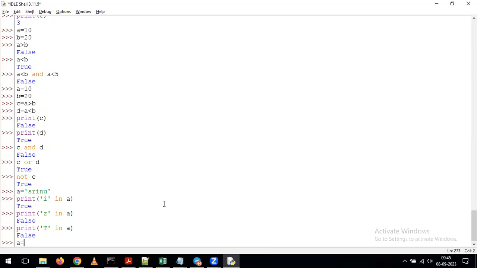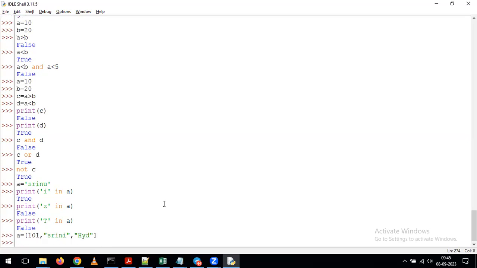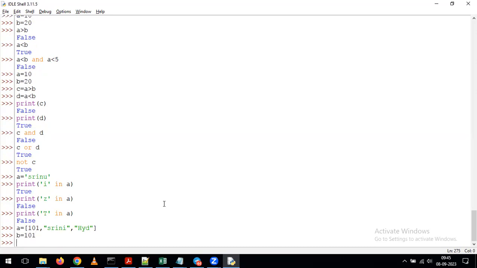If you see here, I'm giving a list. Now my requirement is in this list, I want to verify whether 101 is present or not. For example, I'm assigning the B value as 101. I want to verify whether this B value is present in A or not. So here also we can use the in operator. With the help of the in operator, we can verify that.